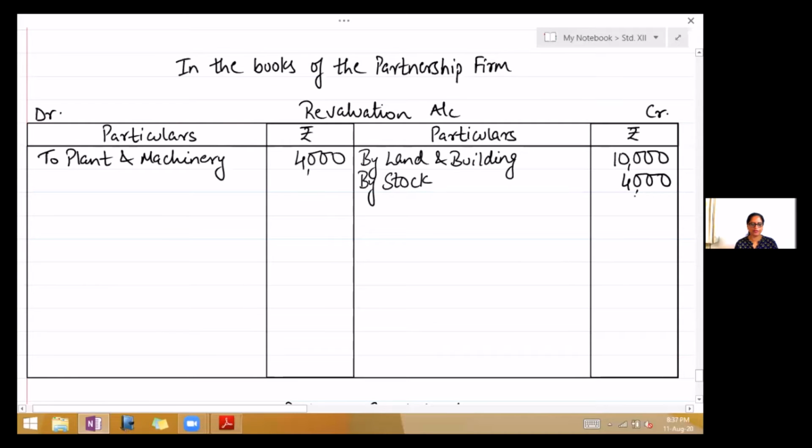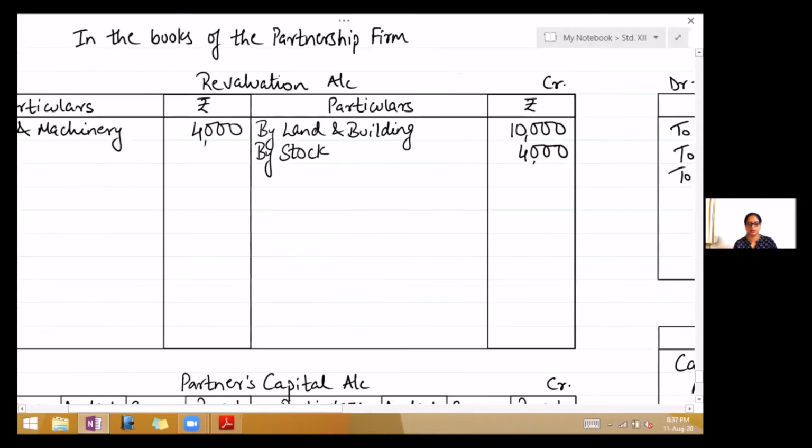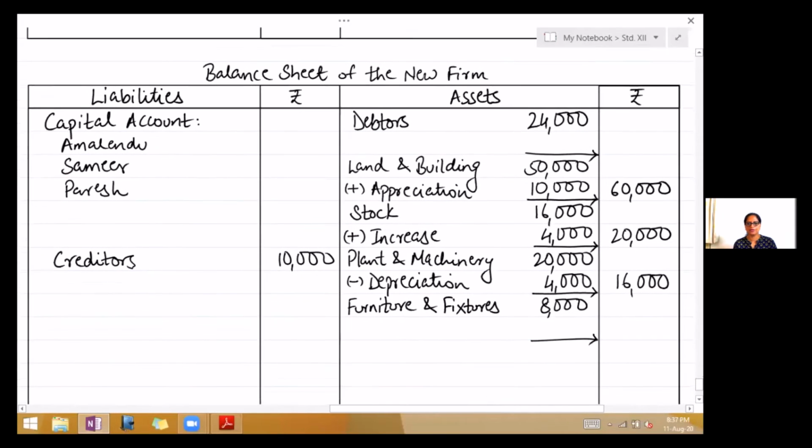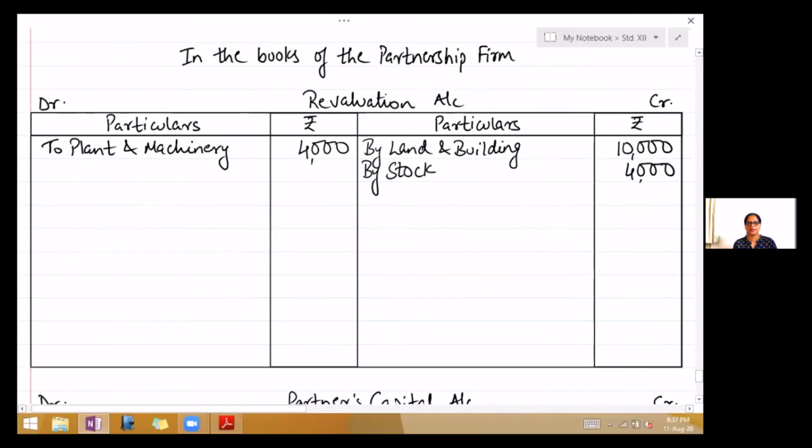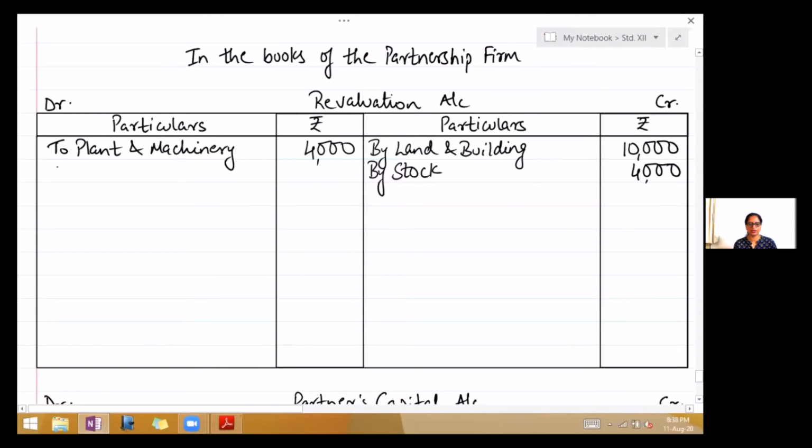Okay, next, furniture and fixtures at rupees 4,000. So look at the balance sheet. Furniture and fixture, outer column, write 4,000. It was 8,000. It has now become 4,000. So there is depreciation. So write less depreciation 4,000. So there is a decrease in the value of the asset. So the second effect will come on the debit side of revaluation account. Right there on the debit side, to furniture and fixtures 4,000.